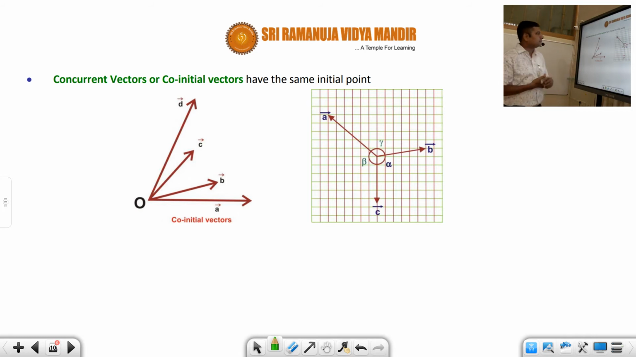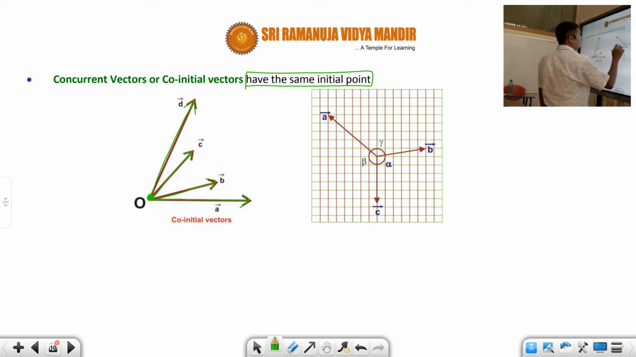And these are some definitions which I have not told in my video sessions because they are not important, but we'll see the definitions and then go further. Concurrent vectors or co-initial vectors means those vectors which have the same initial point. For example, here you can see there are four vectors: a bar, b bar, c bar and d bar. But all have the same initial point. Therefore they are called concurrent vectors or co-initial vectors.